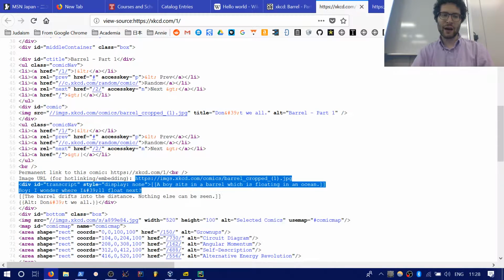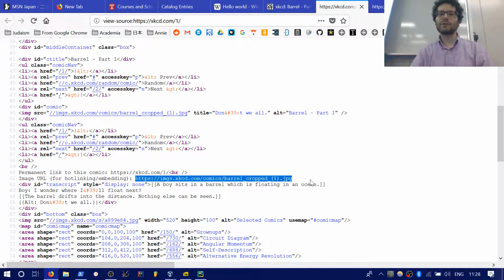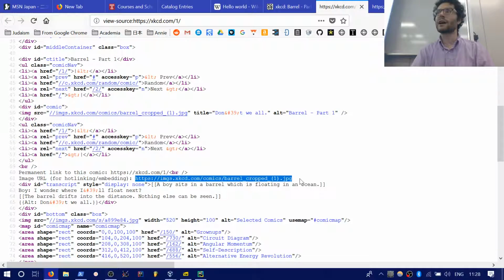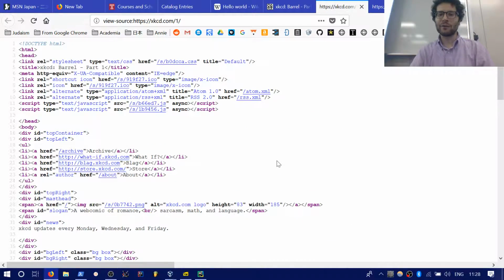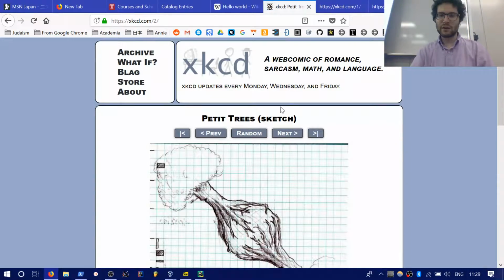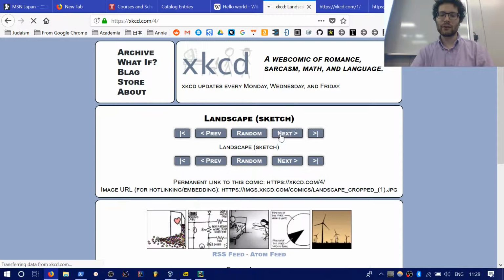Typically what I've done is that I've parsed through the HTML file. So there are 2 ways to do this. The first is that you can use the soup, the Beautiful Soup, to do this, and just look for the image link and simply grab it like that. What I've done in the Java class is I've told students to iterate through the HTML file, look for the line that says image URL for hot linking embedding, and then it's got a link to the file over there. That's what I've done in the past. But you've also got Beautiful Soup, which will allow you to just parse it. Okay? Then you go to the next one, and then the next one, and then the next one.